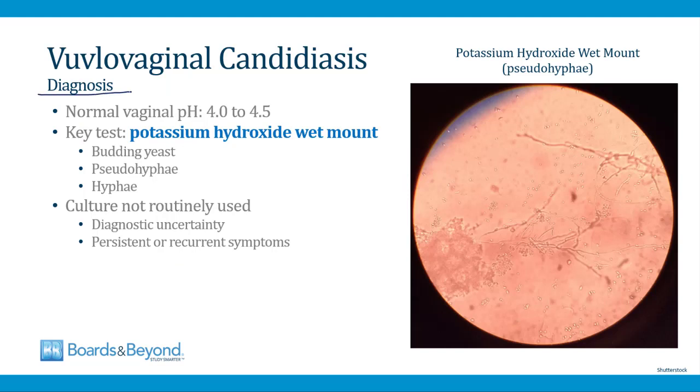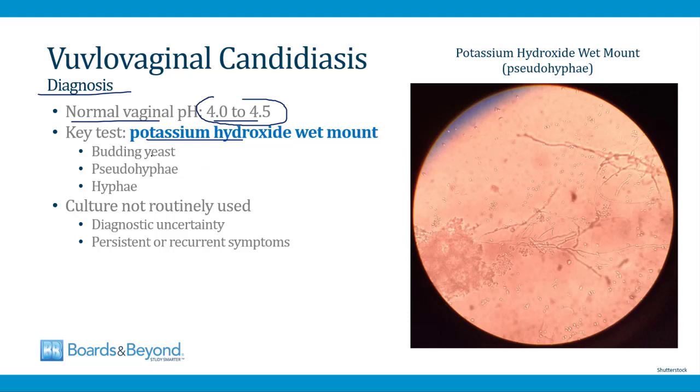In terms of diagnosis, the vaginal pH is normal, 4 to 4.5, in women with candidiasis infection, and this is a very important finding because in the other forms of vaginitis, the pH will be elevated. The key test for diagnosis of candidiasis is a potassium hydroxide wet mount.